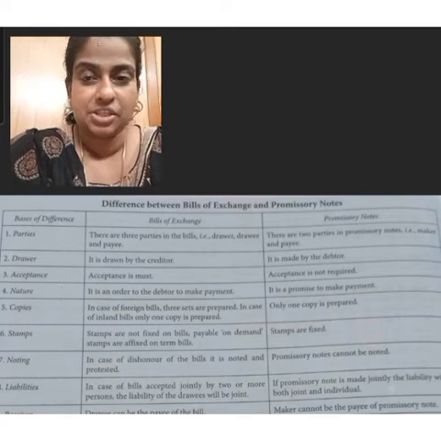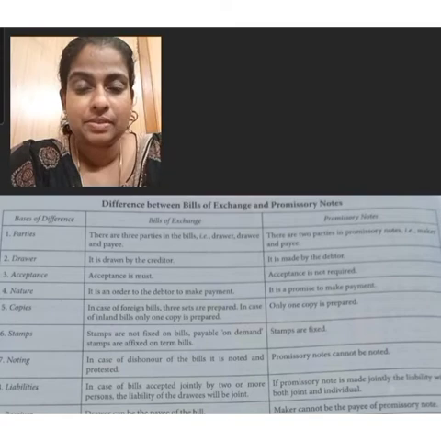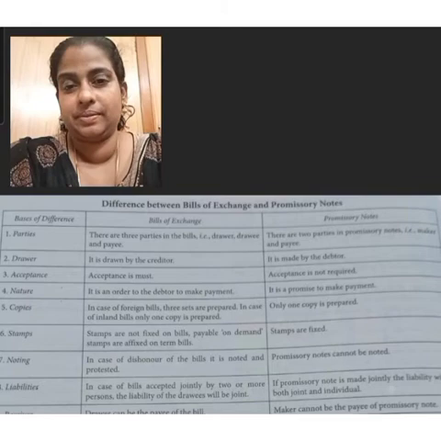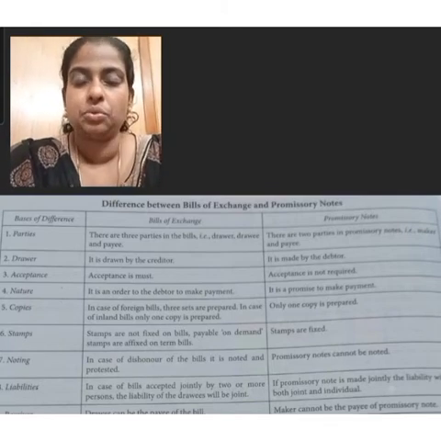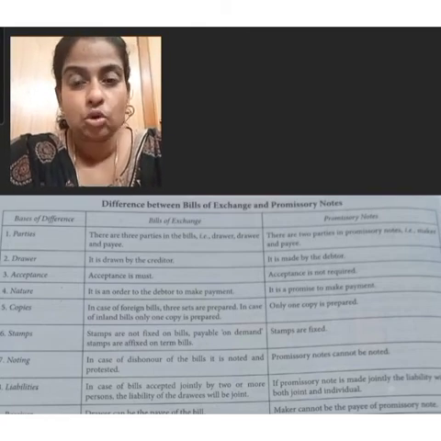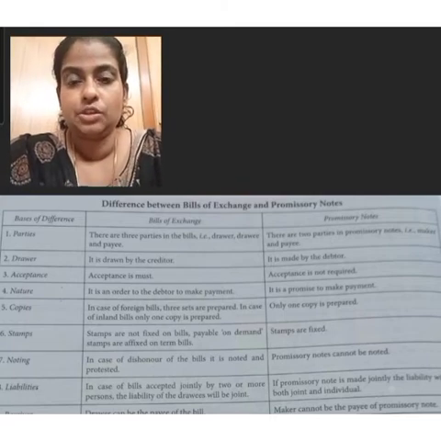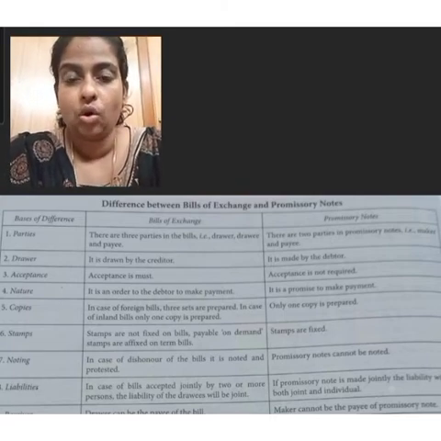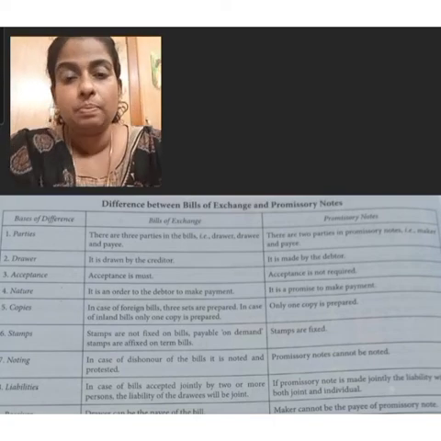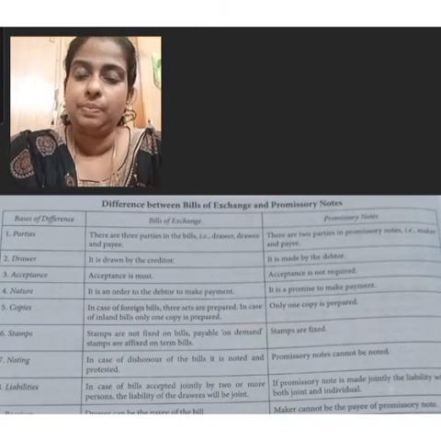Today in this third session, we are going to study two important concepts used in accounting. They are bill of exchange and promissory note. As we know, according to Negotiable Instruments Act 1881, bill of exchange is a negotiable instrument in writing containing an unconditional order to pay a certain sum of money only to or to the bearer of the instrument. The important parties to bill of exchange are drawer, drawee, and payee.